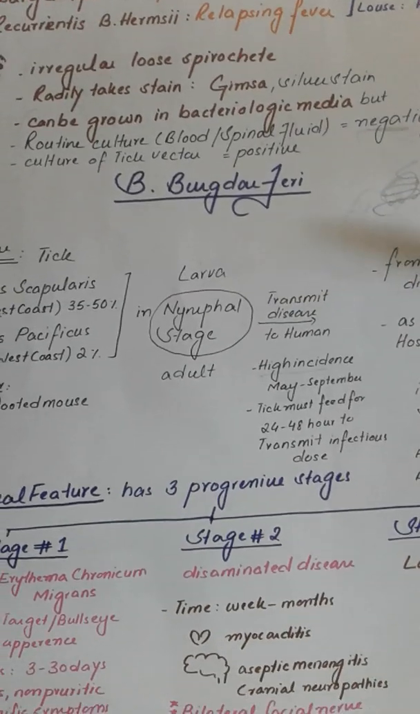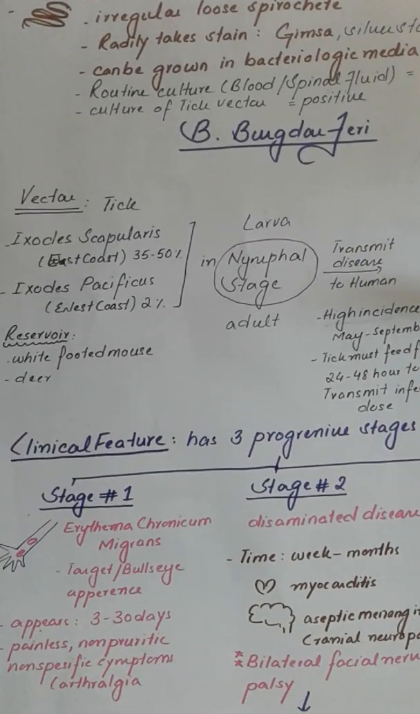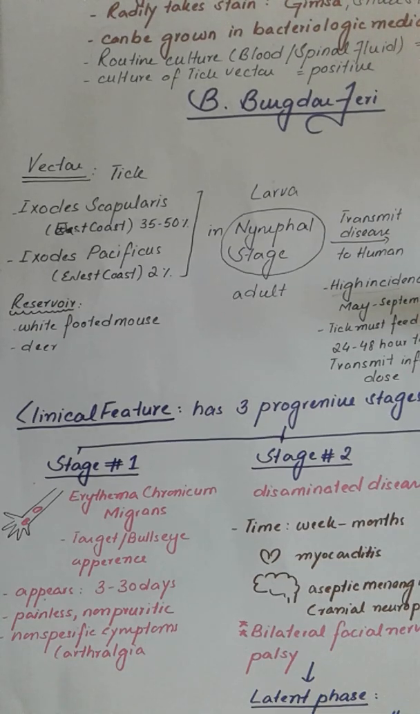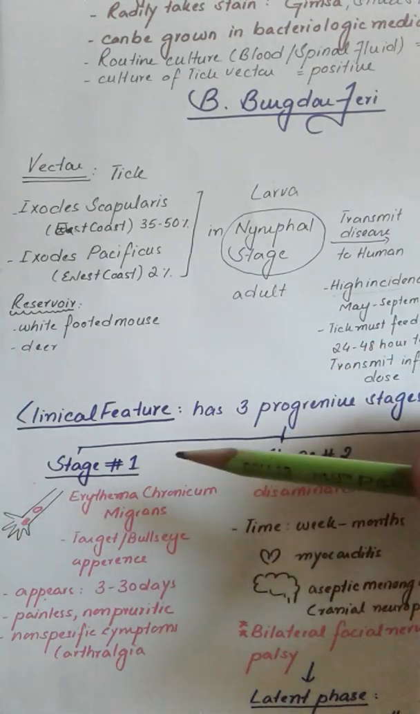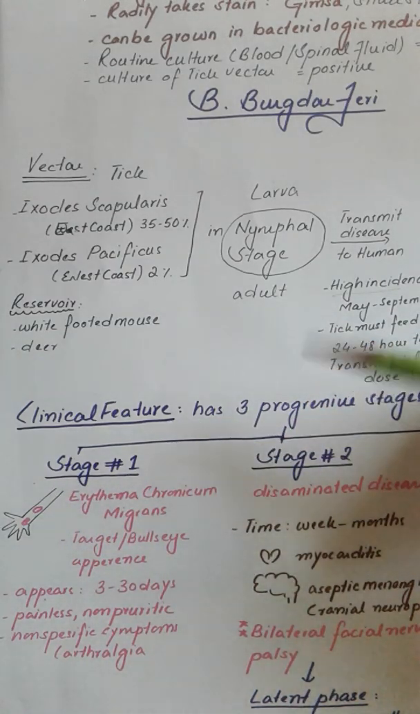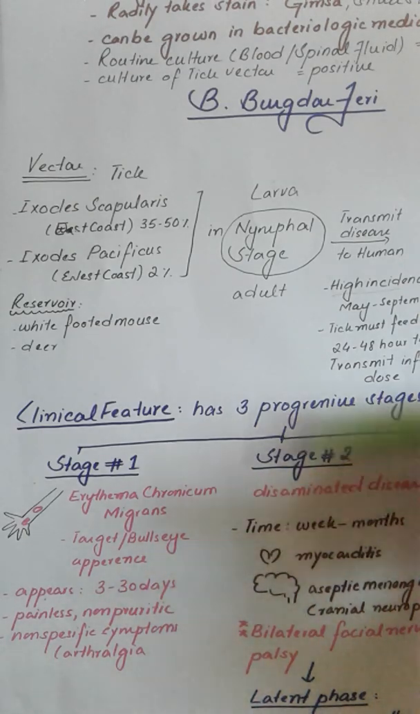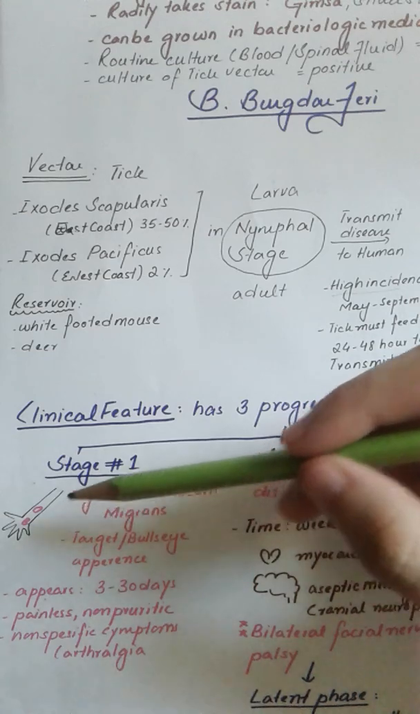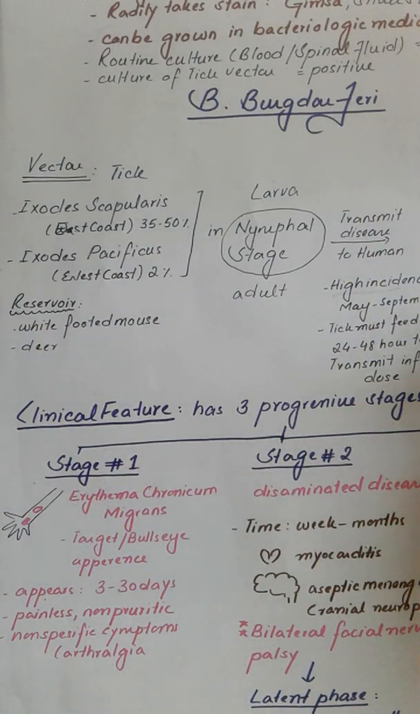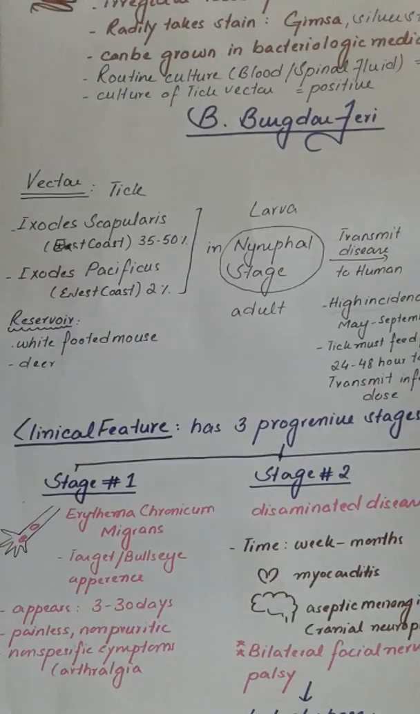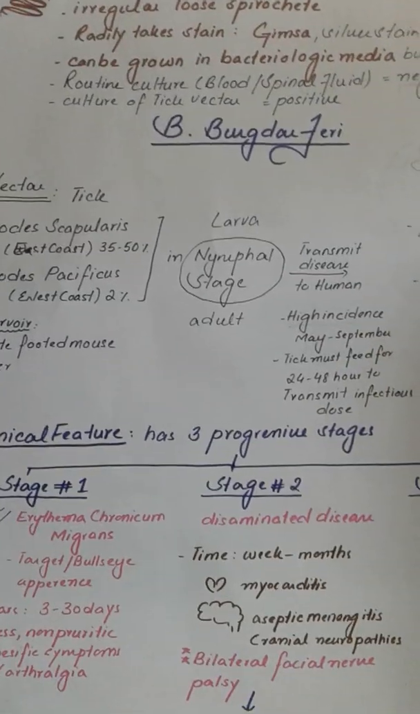The disease has 3 stages. Now, in the first stage, on the surface of the skin where the vector has bitten, we have a bullseye or target-like erythematous lesion known as erythema chronicum migrans, which appears on the skin approximately 3 to 30 days after the bite. This is painless and non-pruritic, and it has no specific symptoms in the body, such as arthralgia, because Lyme disease especially causes arthralgias and body pains.